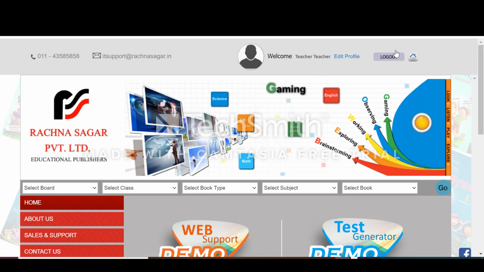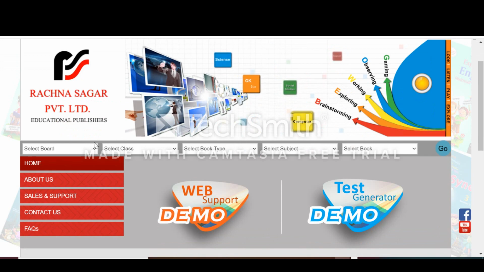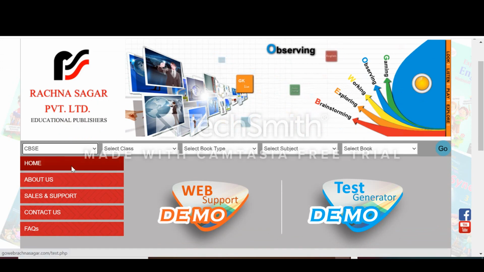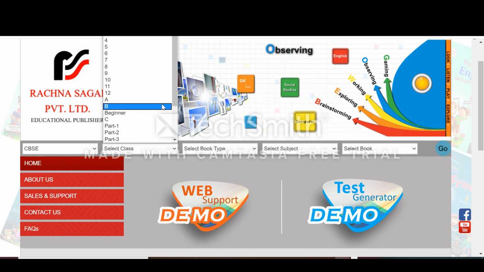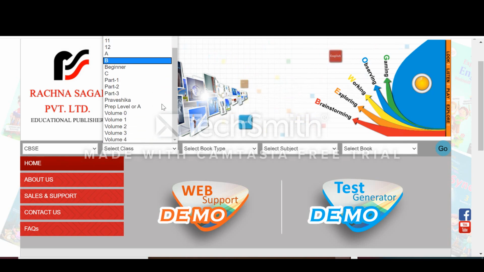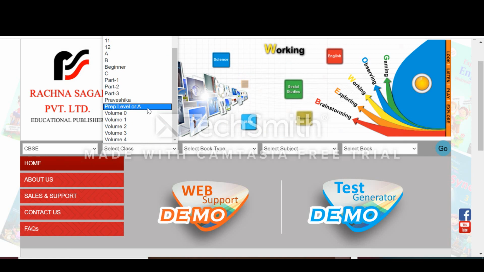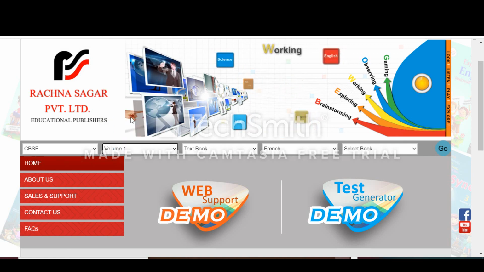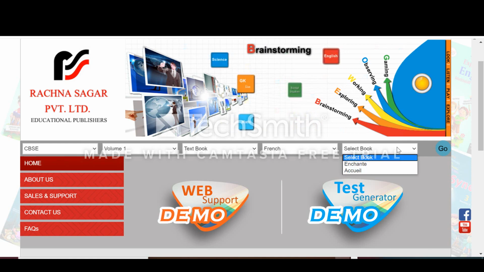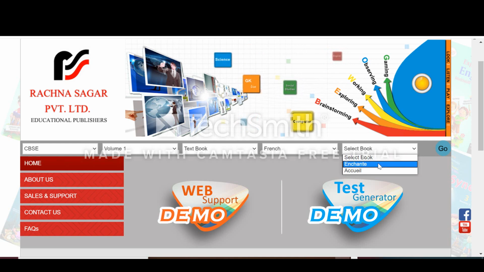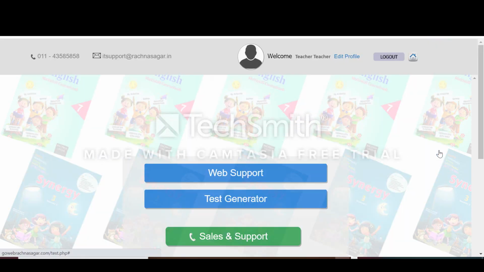So here this page opens. First of all, we select the CBSE board, right? And after that, select class. While selecting class, we'll drag down to the bottom and select level 1. This level 1 is the level 1 of Enchanté or the level 1 of Akai, since Rachna Sagar has 2 books, Akai and also Enchanté. So automatically the textbook and the French column is selected. Now we'll drag down to select book. Here we select Enchanté and click on go.